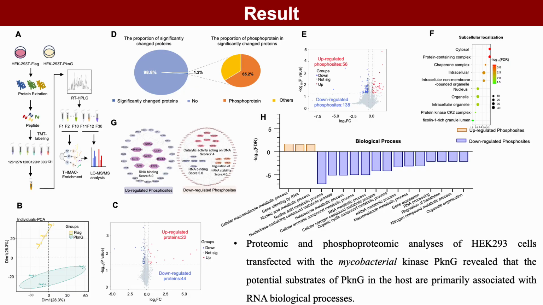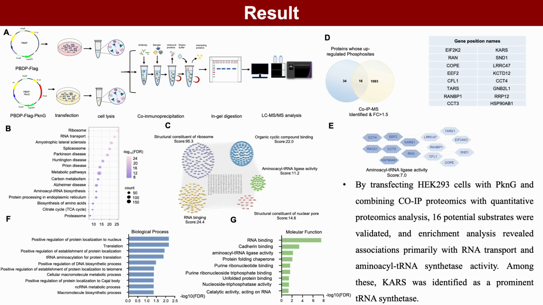To investigate PknG's effects, we transfected PknG into HEK293 T cells and performed TMT quantitative proteomics and phosphoproteomics. The regulated phosphoproteins were highly enriched in RNA-related functions. We then performed interactomics on the same samples. The interacting proteins were mainly involved in ribosome RNA transport and aminoacyl-tRNA ligase activity.